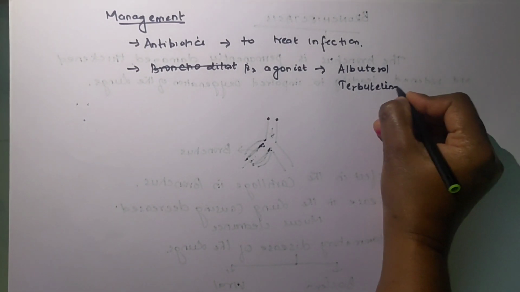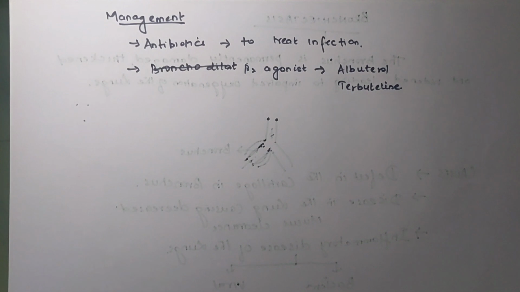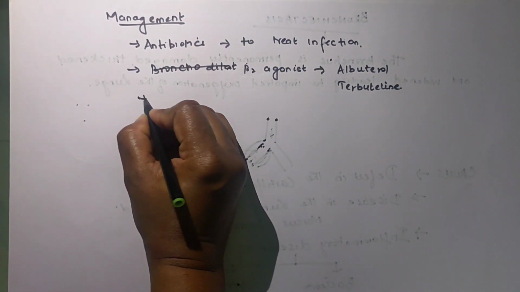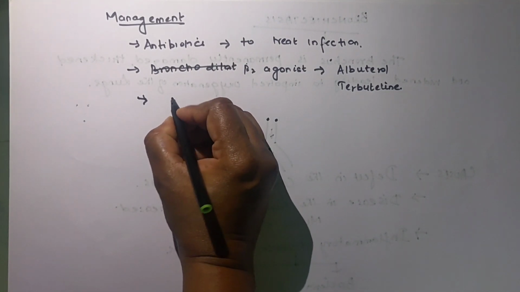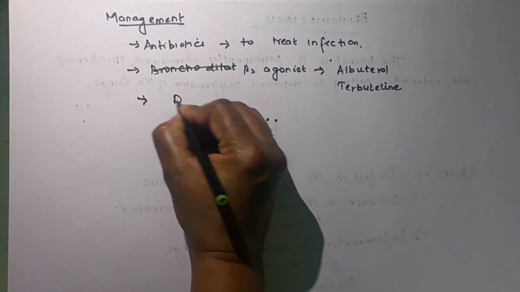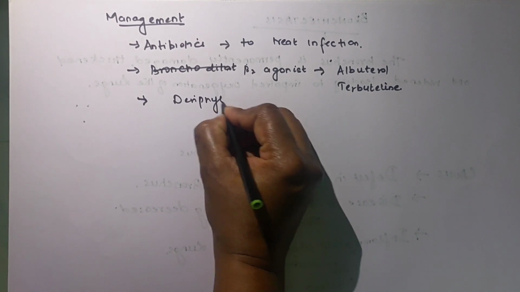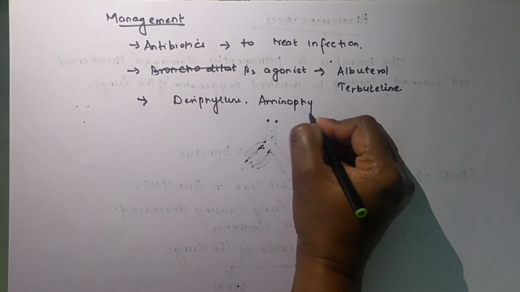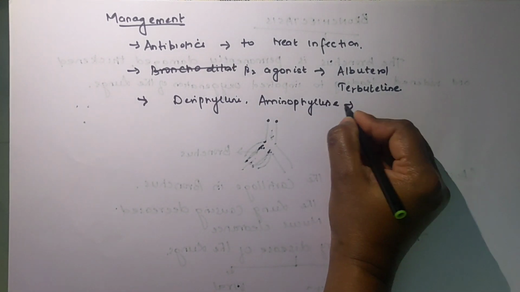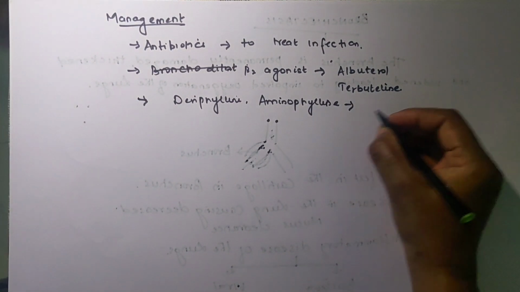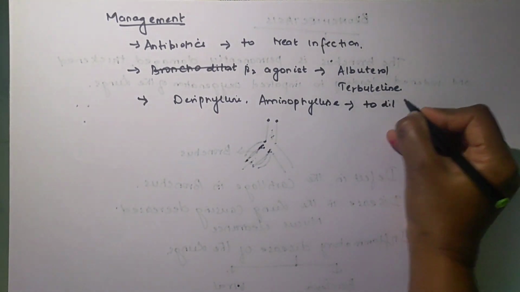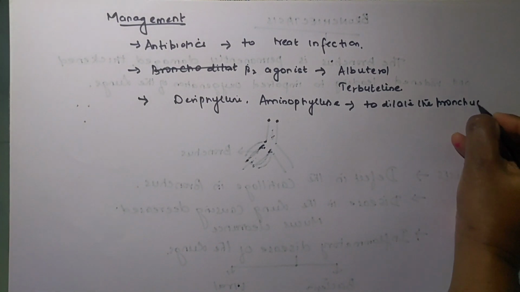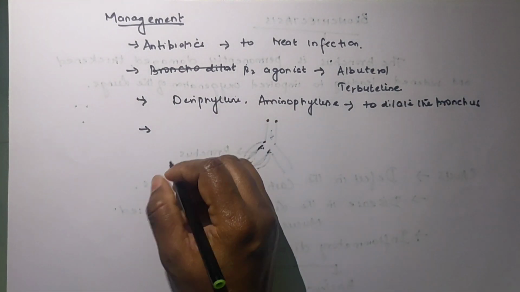These will help in clearing the mucus and also treat the excess wheezing. Then, in order to increase airway function, you can give deriphyllin and aminophylline. Deriphyllin and aminophylline can be given if the patient has a narrowed bronchus, to dilate the bronchus. So it is a bronchodilator.